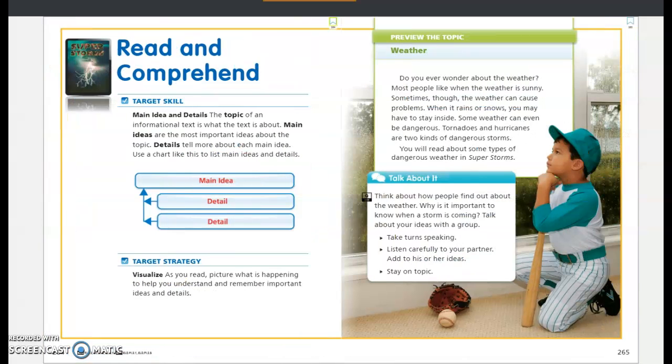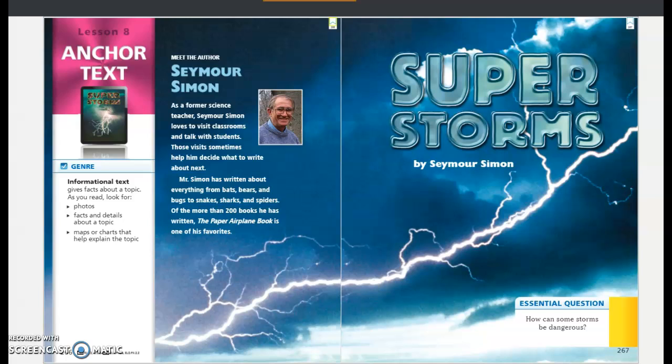In the story Superstorms, we are focusing on the main idea and details and the topic of the story. So again, Superstorms is an informational text. Informational texts do have real photos, facts, and details about the topic. In the story, you will also see a map that explains the topic. The essential question is, how can some storms be dangerous?